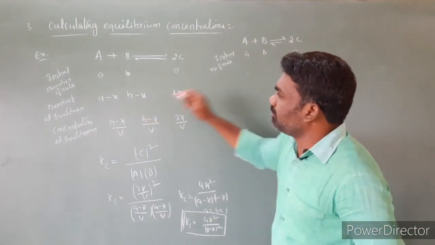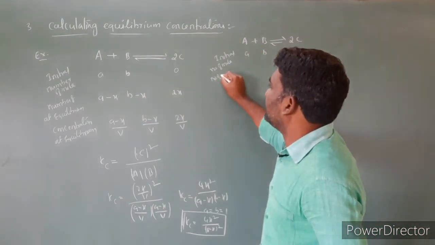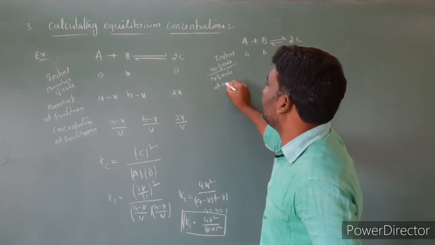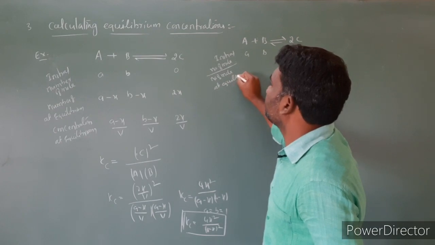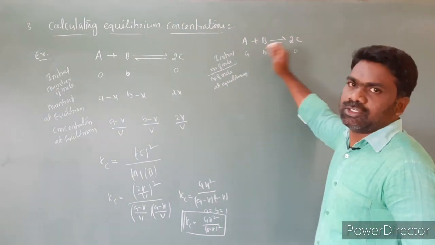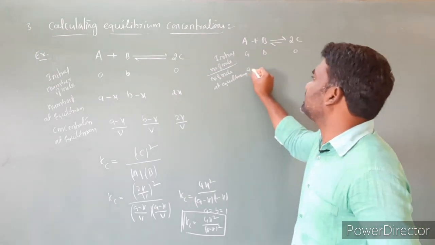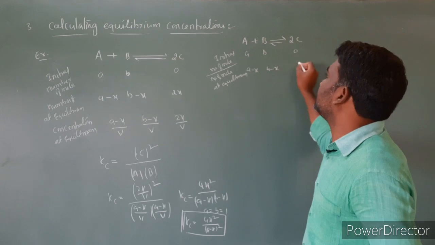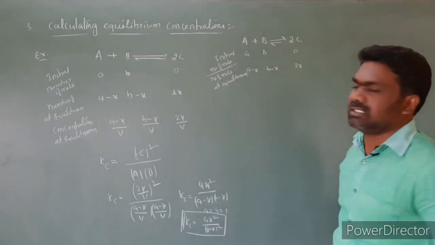Next, number of moles at equilibrium. Some reactants convert into products, so A minus x, B minus x, and 2x.